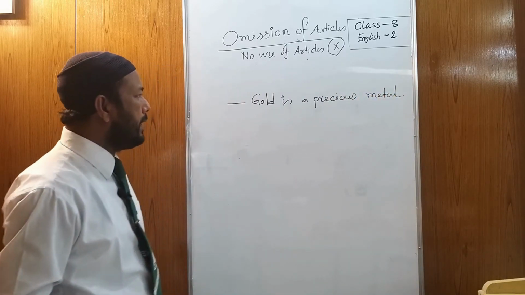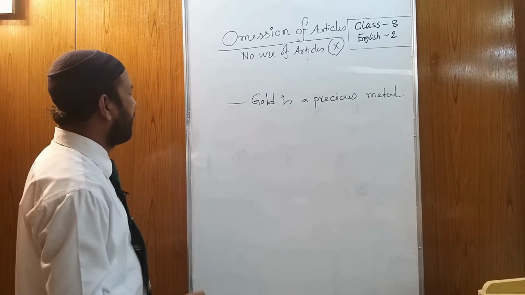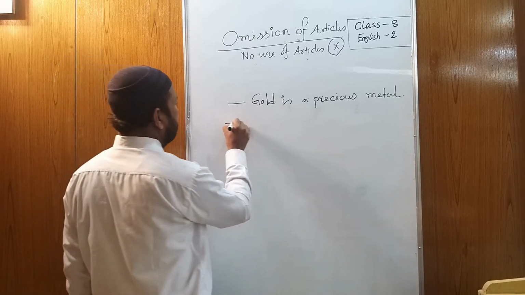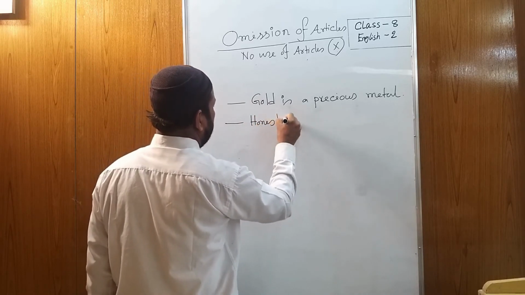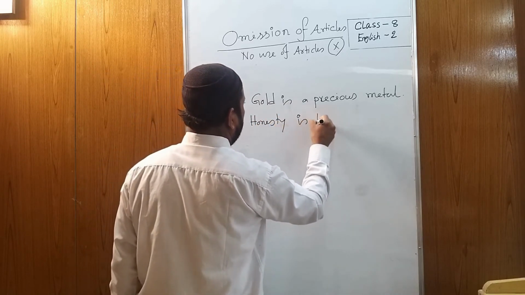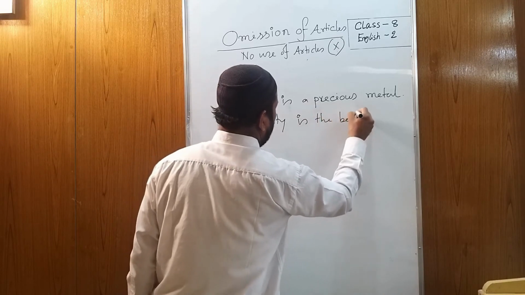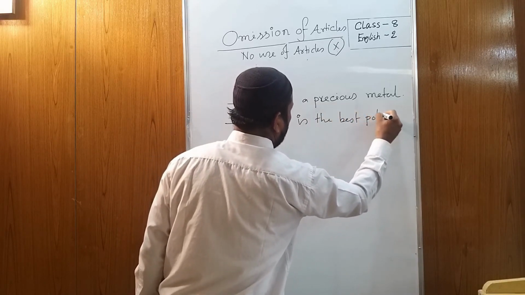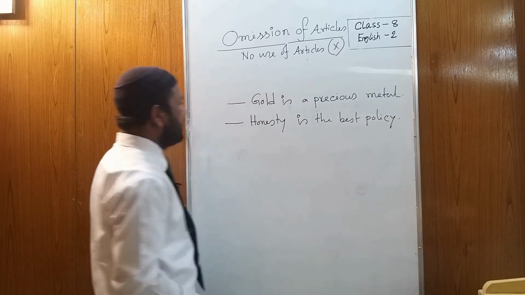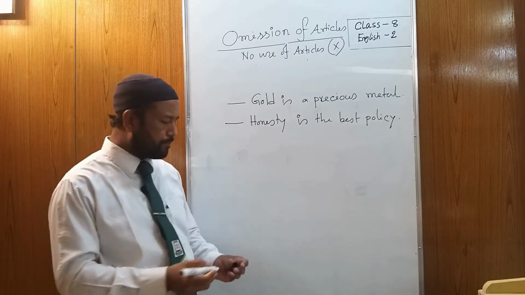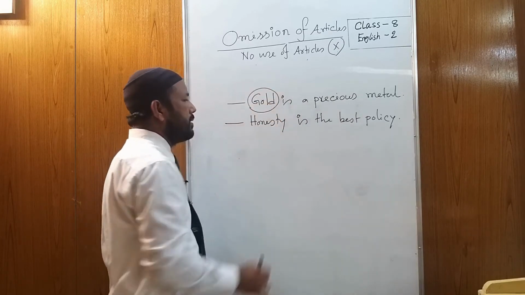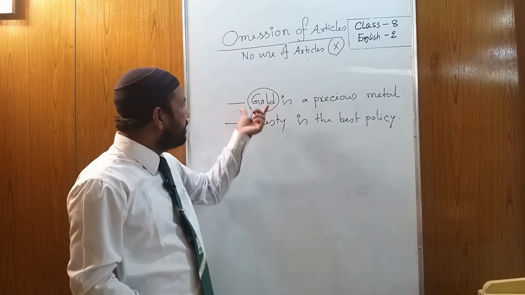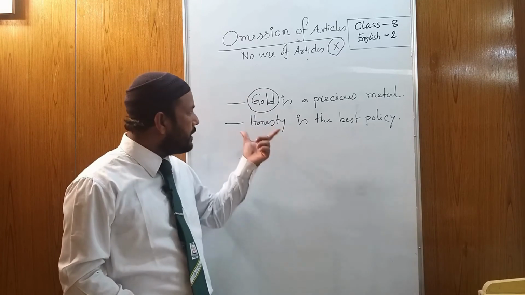Gold is a precious metal. Honesty is the best policy. Gold is a precious metal. What is gold? Can you tell me what kind of noun gold is?